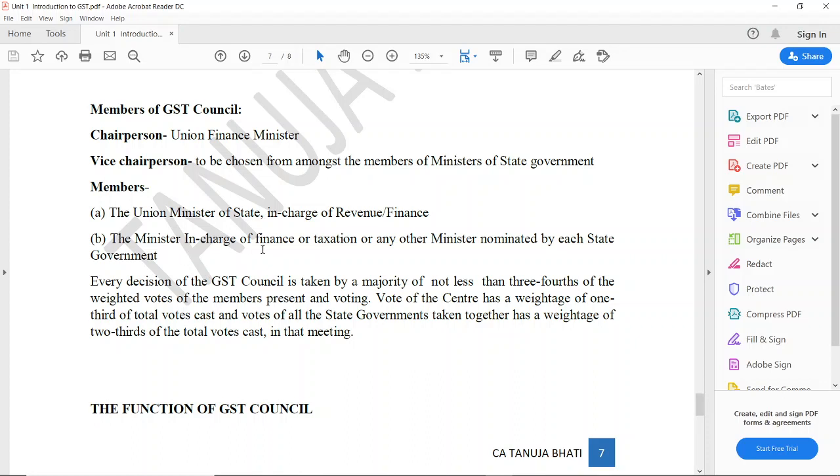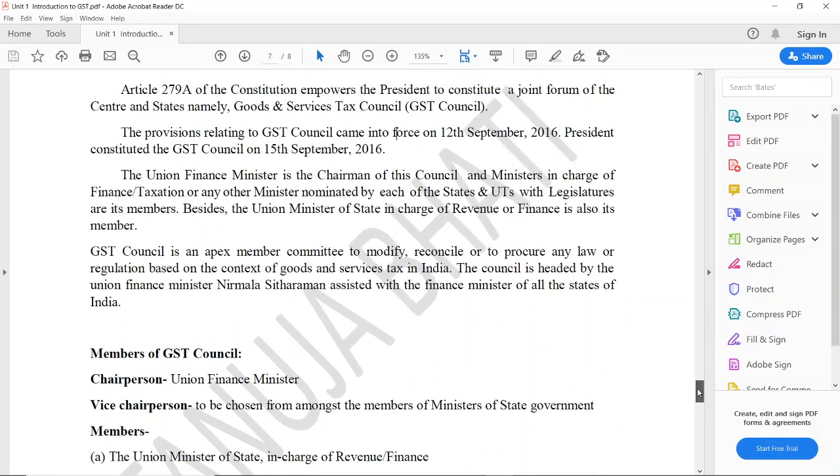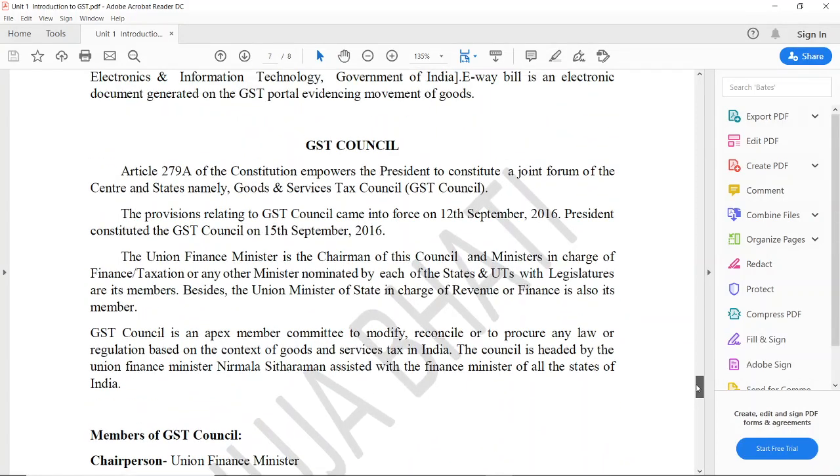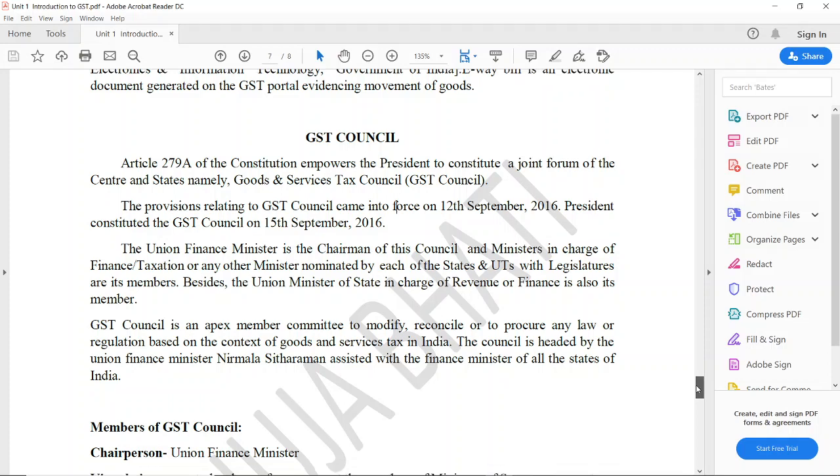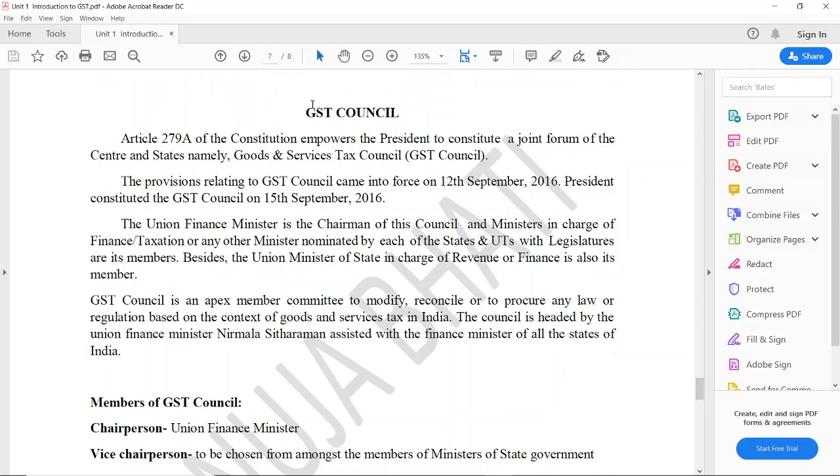Every decision of the GST Council is taken by voting, and based on that vote and recommendation, the Council can make amendments, changes, bring in new provisions and laws, or make changes in law relating to GST.